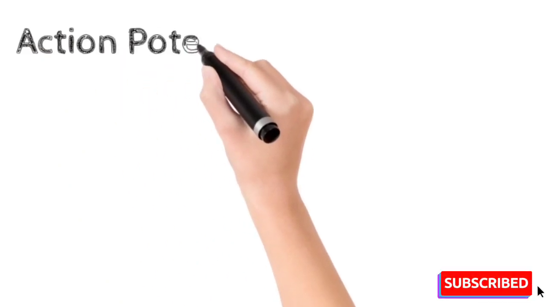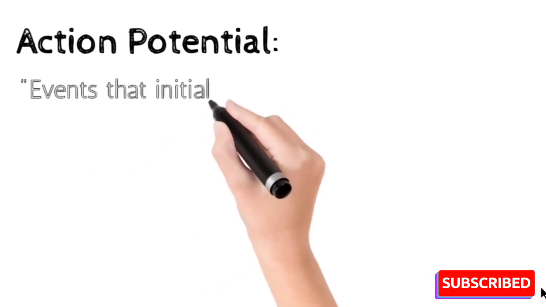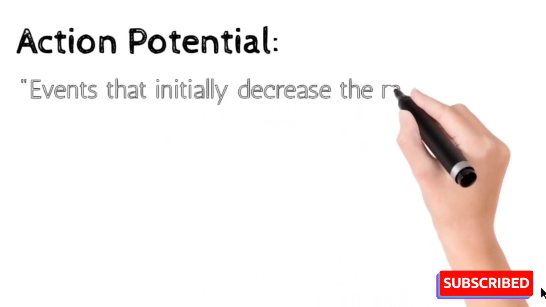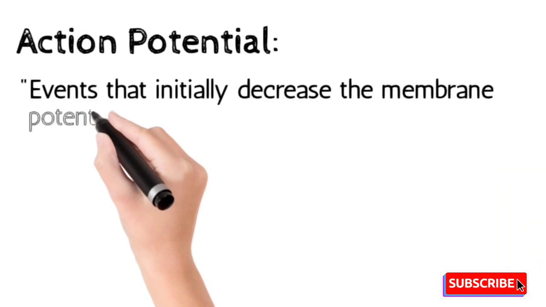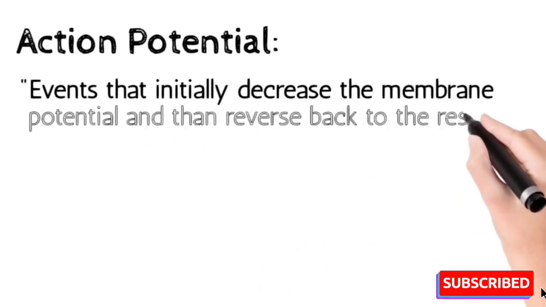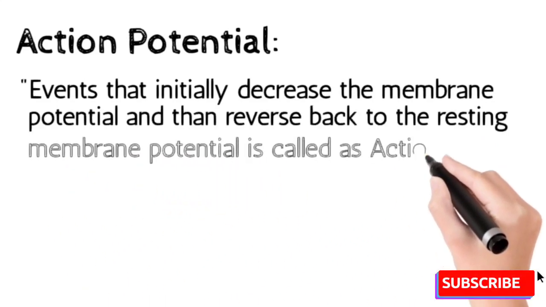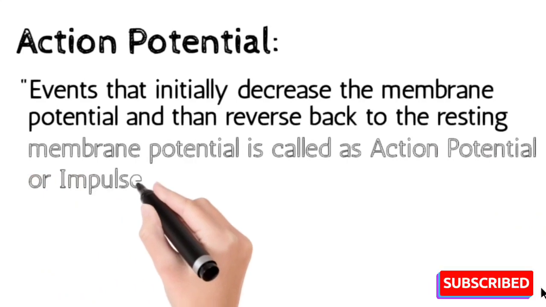Now the major event is action potential that occurs during the signal transmission in the neurons. The definition is the events that initially decrease the membrane potential and then revert back to its resting membrane potential, called action potential or impulse.